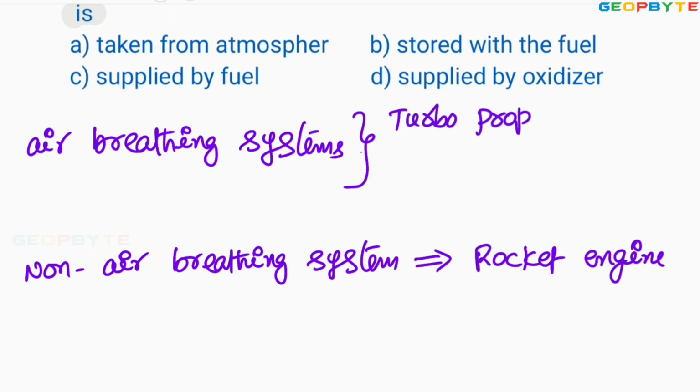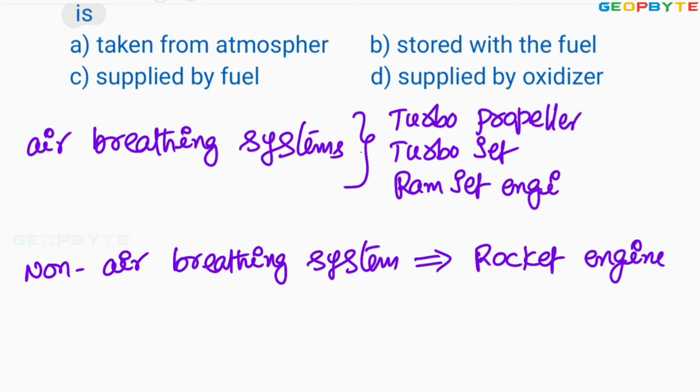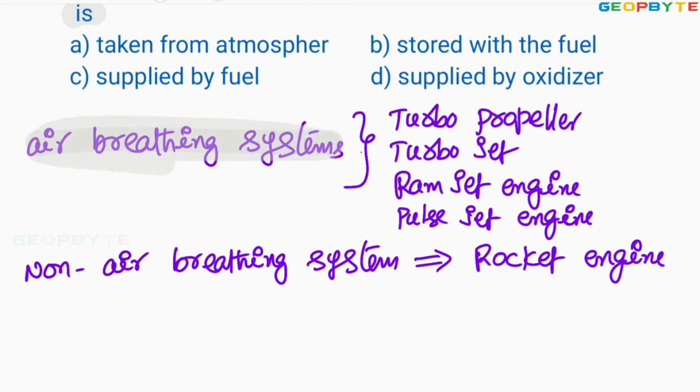turboprop, meaning turbo propeller, turbojet, ramjet engine, and pulse jet engine. Since the air breathing systems are flying within the atmosphere, whatever oxygen is required for combustion is taken from the surrounding atmospheric air only.